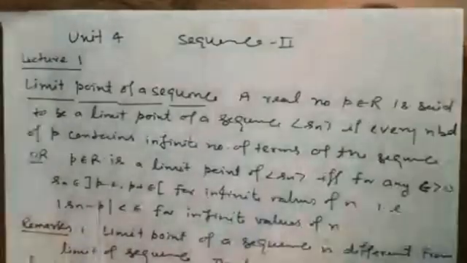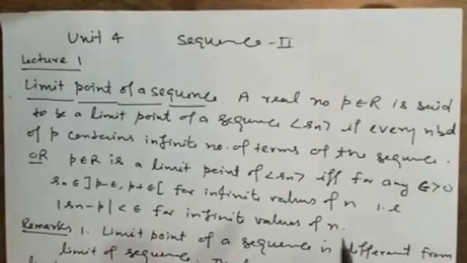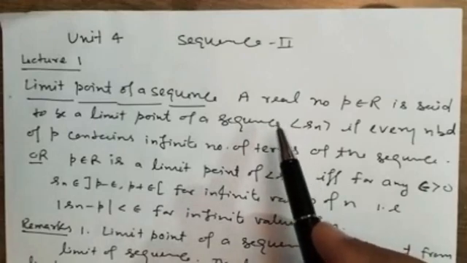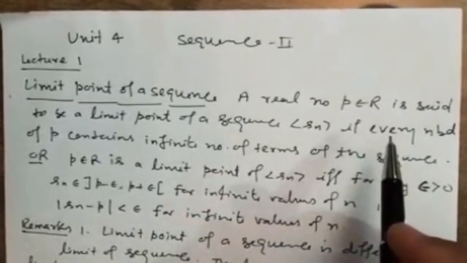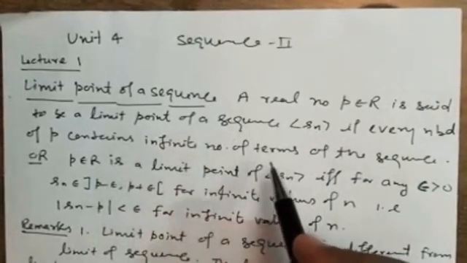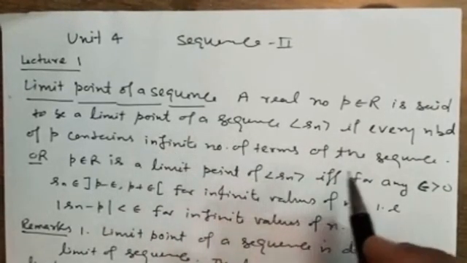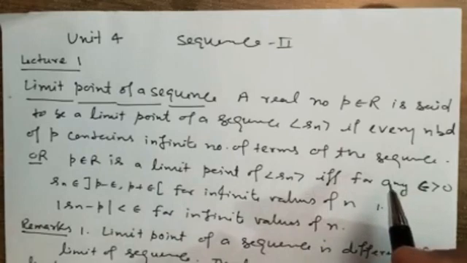Now here we are discussing the limit point of a sequence. The same definition is here. A real number P is said to be a limit point of a sequence Sn if every neighborhood of P contains infinite number of terms of this sequence.